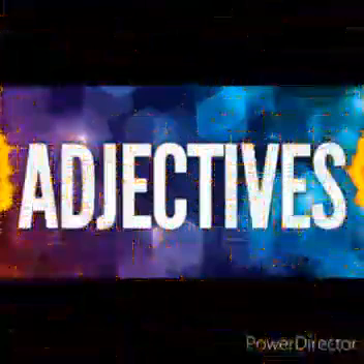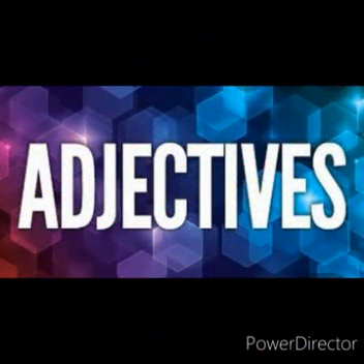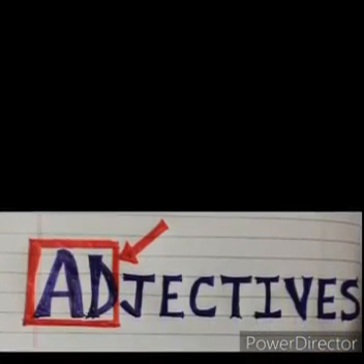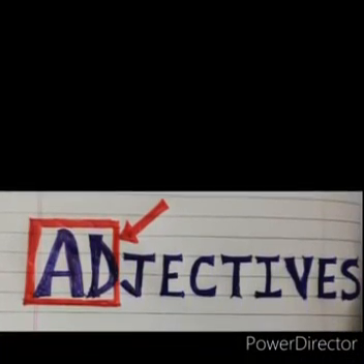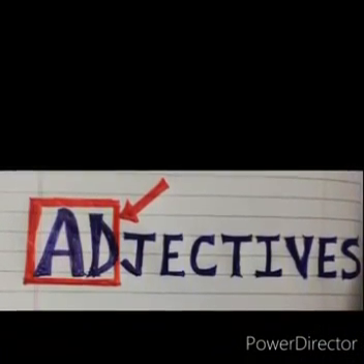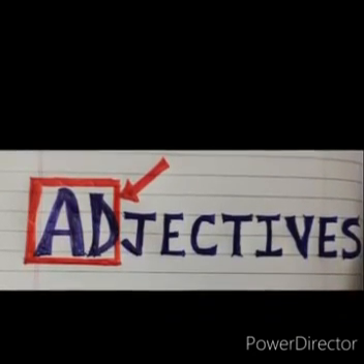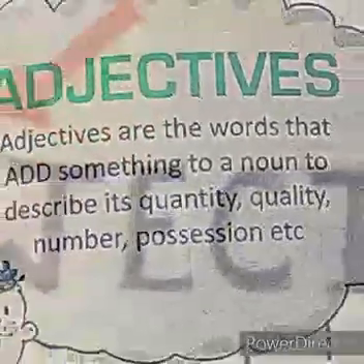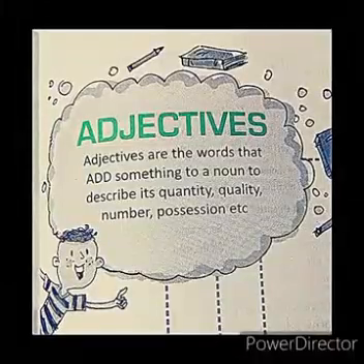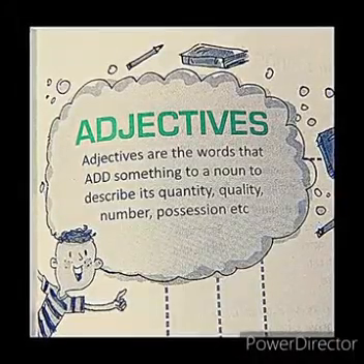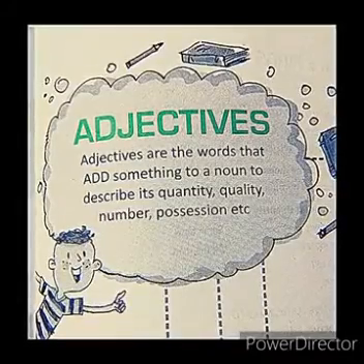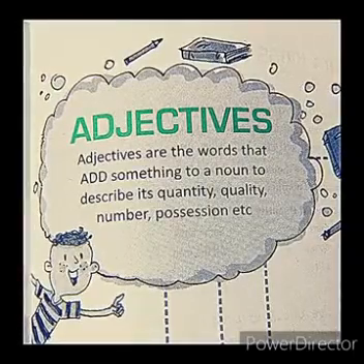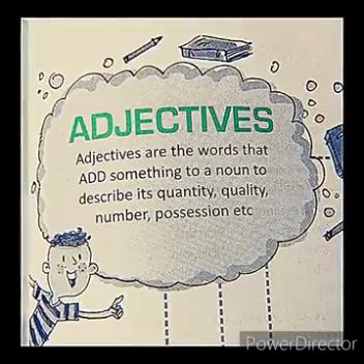Now let's understand what are adjectives. Students, can you see in the word adjective there is a word that is add, A-D-D. What does add mean? It means adding something, joining something, attaching something. So dear students, adjectives are words that add, remember this word, add, something to a noun or a pronoun. How? By describing their quality, quantity, number, etc.